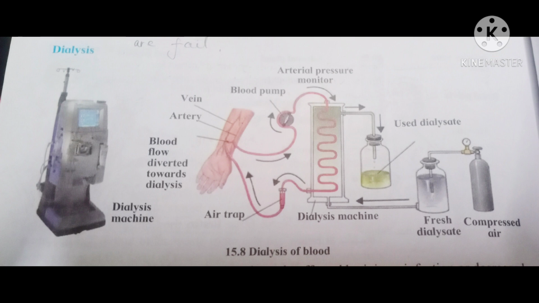Here from the veins the impure blood is removed and it is supplied to the machine, and after purification by the machine, the pure blood is again injected into the patient's body so that the patient can survive a sound life just like when ordinary kidneys are functioning.